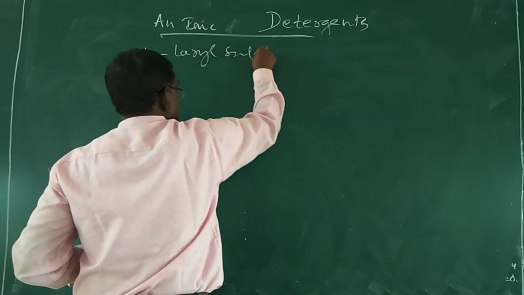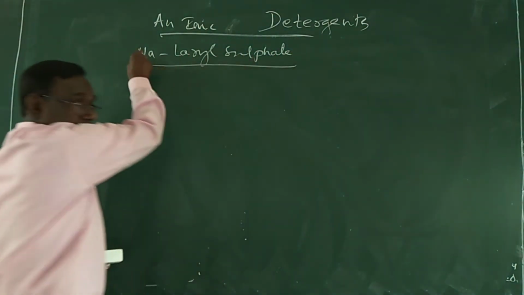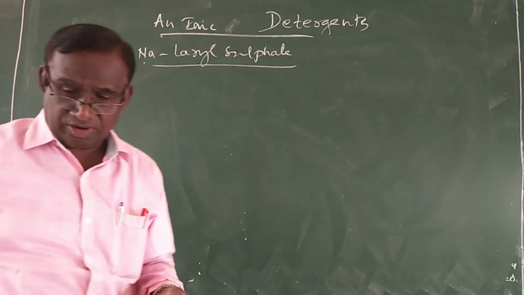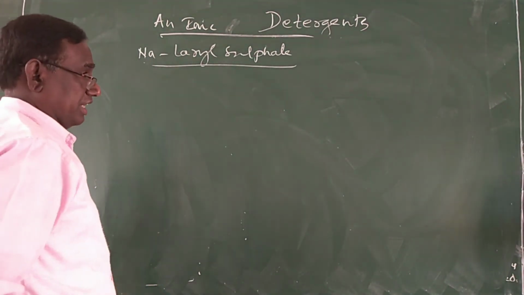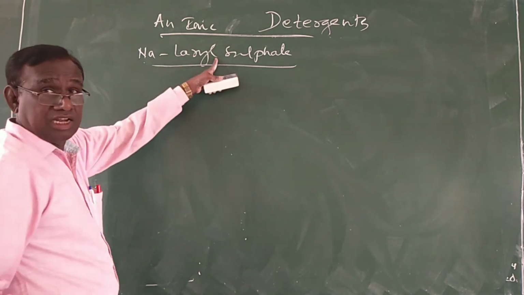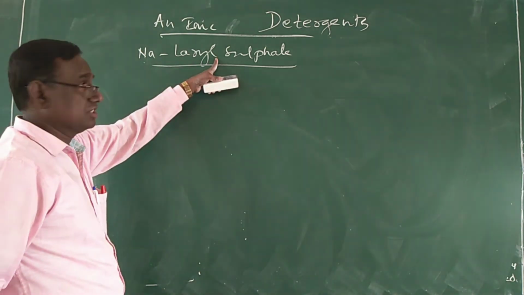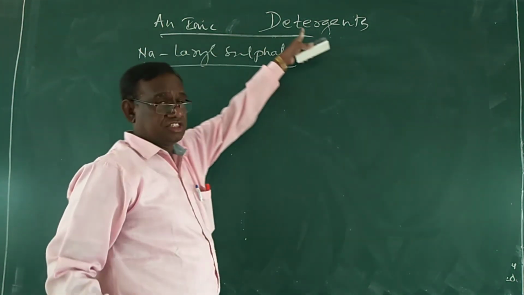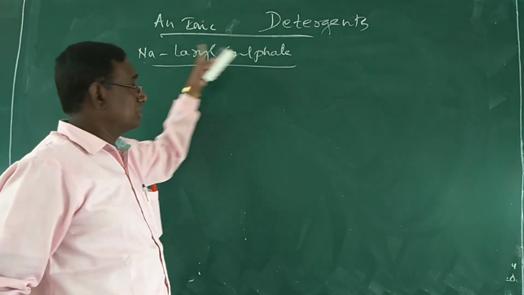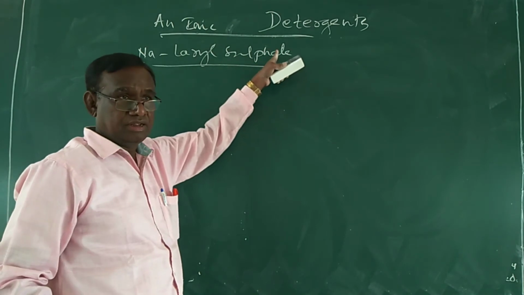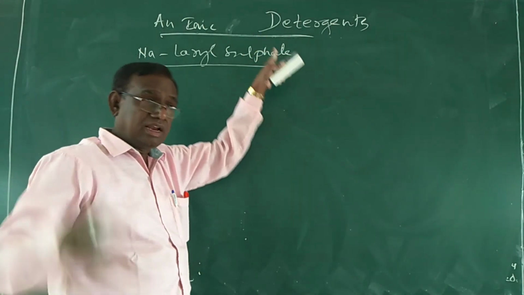So for the preparation of sodium lauryl sulfate, we have to take lauryl alcohol. This sodium lauryl sulfate is obtained from lauryl alcohol.